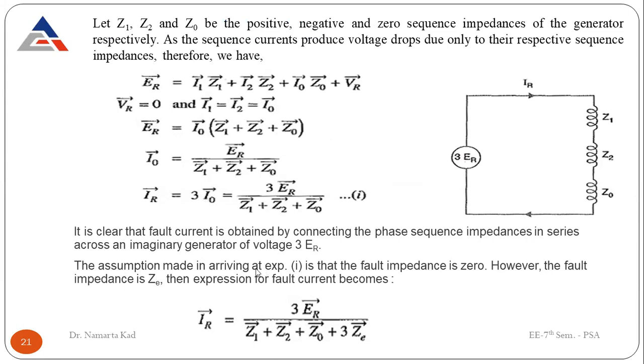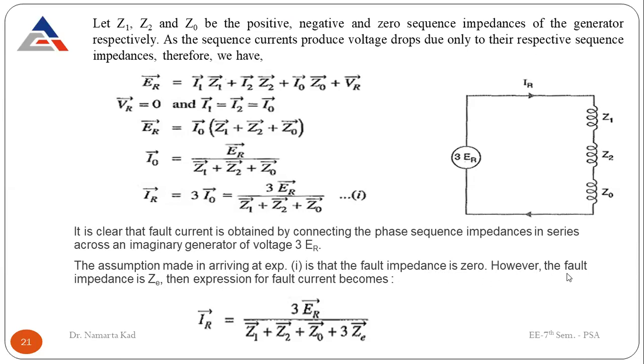And if we assume that fault impedance is also there in the circuit, I'm reading this line: the assumption made in arriving at expression number 1 is that the fault impedance is 0. We have already assumed in our initial assumptions that fault impedance is 0.